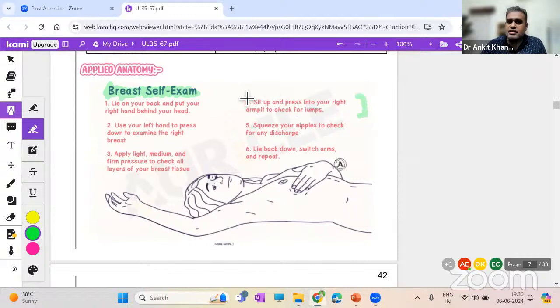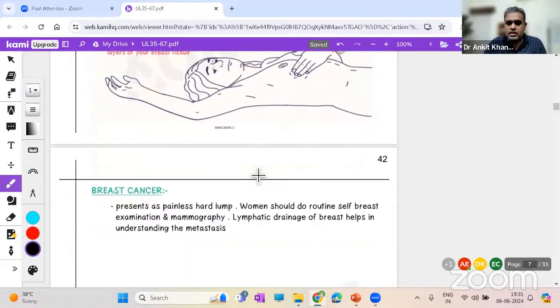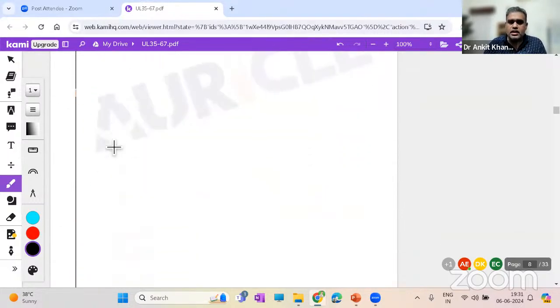Now, why is this needed? Understand anatomically. They are saying over here to sit up. Now sit and press into your right armpit to check for lumps. Armpit is the axillary region. Lumps means lymph nodes, lymphadenopathy. Squeeze your nipples to check for any discharge. Okay, lie back down, switch arms, and repeat on the other side as well. So that is very important for the breast examination, right? Breast cancer, as you have seen already, is the most common carcinoma worldwide.